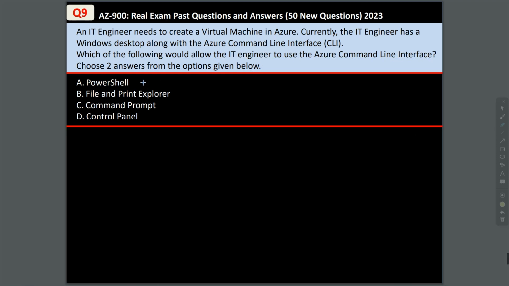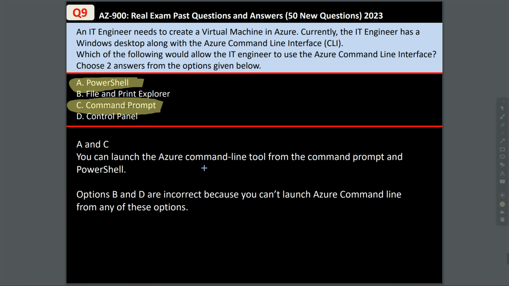Now, we can either use PowerShell to access the command line or command prompt. You can't use File Manager or Print Explorer, and you can't use the control panel as well. You can launch the Azure command line from the command prompt and PowerShell.